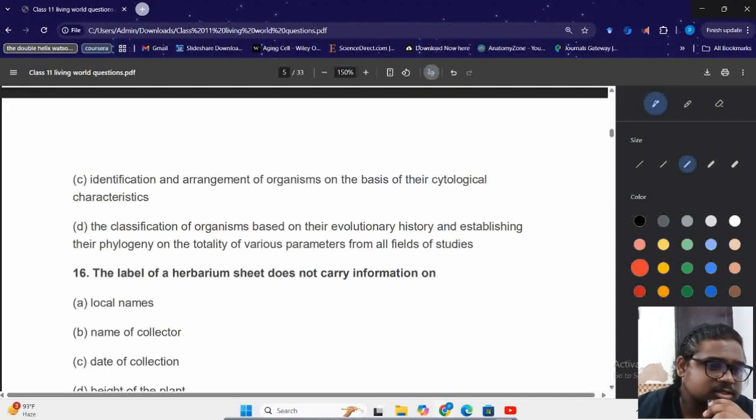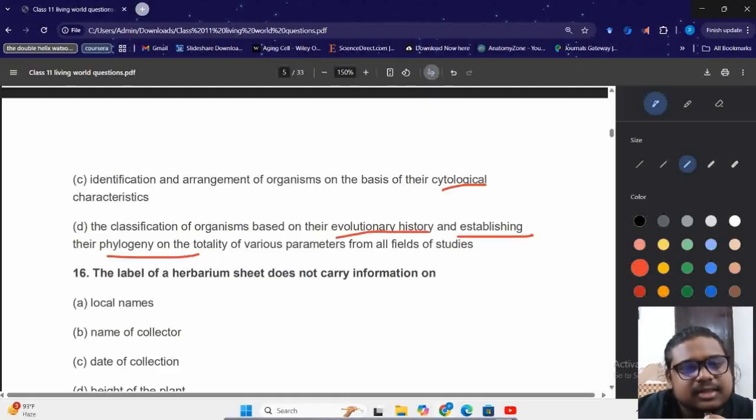Next option is identification and arrangement of organisms on the basis of their cytological characteristics. Cytological in the sense की cell characteristics of cell, तो ये भी नहीं होगा. Then last, the classification of organisms based on their evolutionary history and establishing their phylogeny on their totality of studies. So this will be the answer. It is in your NCERT too.